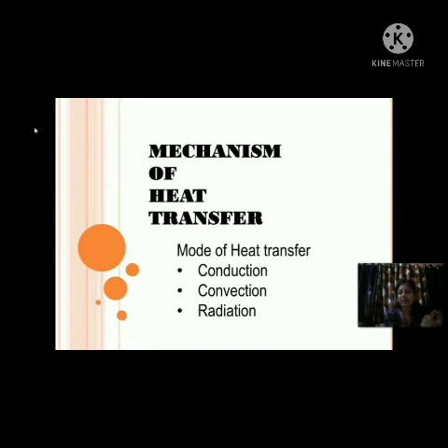These three methods of heat transfer occur in different media, means these three modes transfer heat in different physical states of matter. By the process of conduction, heat will transfer in solids. By the process of convection, heat will transfer in liquids, and by the process of radiation, heat will transfer in liquids and gases. So now we will discuss one by one conduction, convection and radiation.